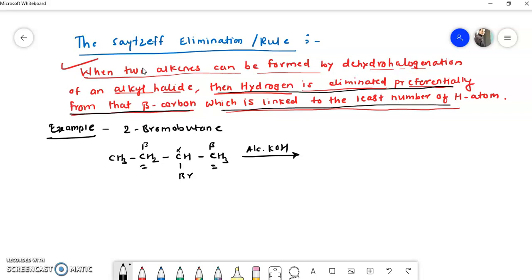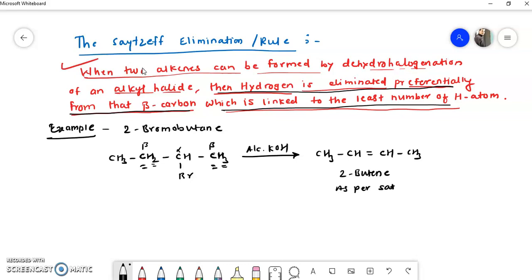This beta carbon has 3 hydrogen atoms and this one has 2. So the hydrogen will be removed from this beta carbon and we get this product as the major product, CH3CH=CHCH3, 2-butene.